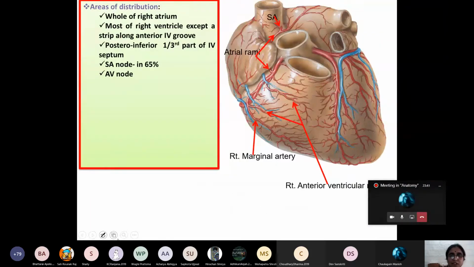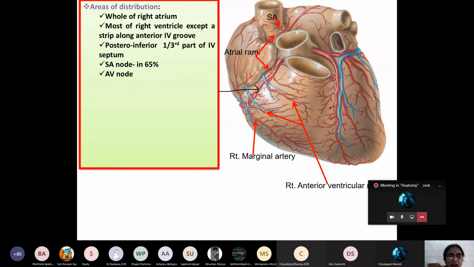Okay, now areas of distribution. This is a very important question for the SAQ as well as MCQ. Suppose we identify the marked artery like this, we may ask in the university semester exam: that is the right coronary artery, mention its area of distribution. That means which parts of the heart are supplied by the branches of right coronary artery. You just have to enumerate the parts.